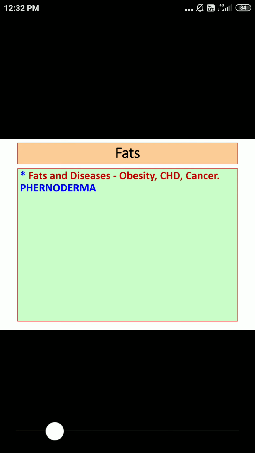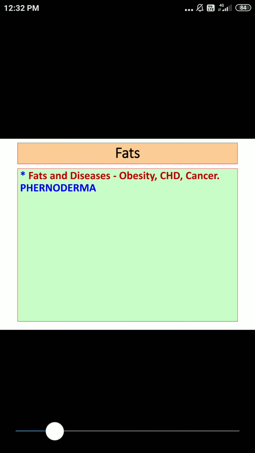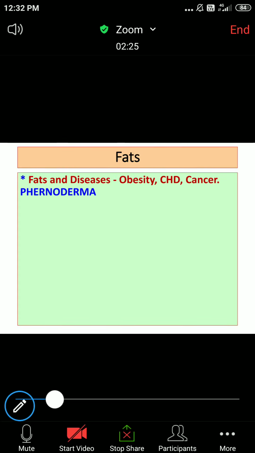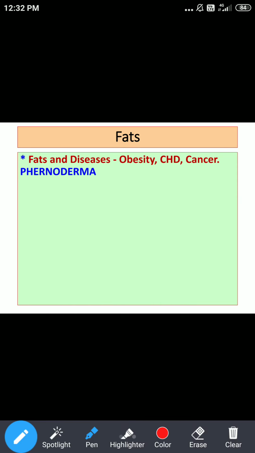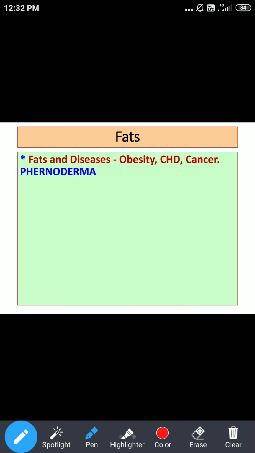One of the most important things related with consumption of fats: whenever we consume a diet which is rich in fat, there is a possibility that this fat rich diet may lead to obesity.